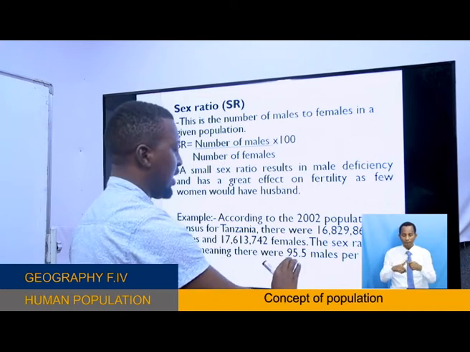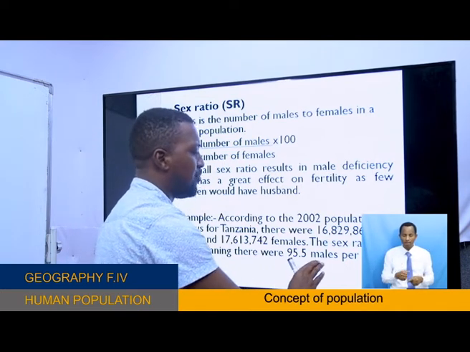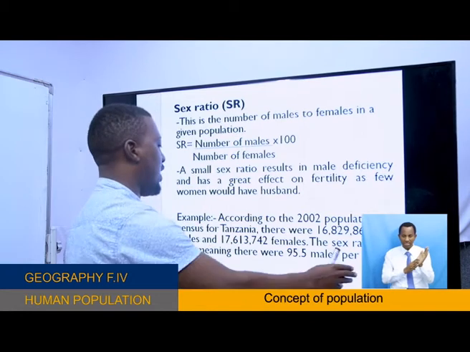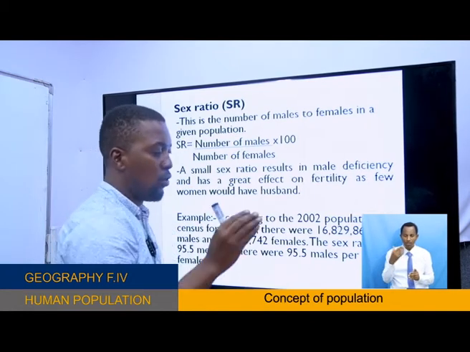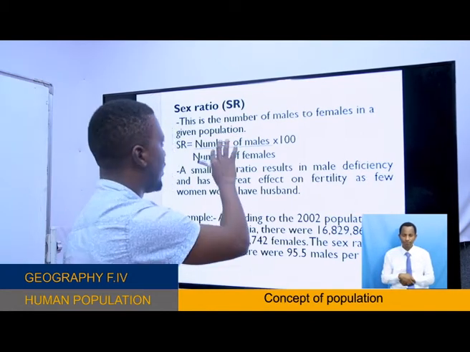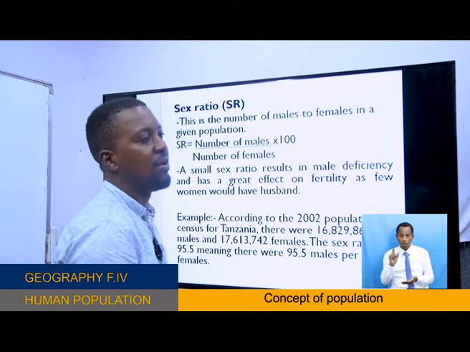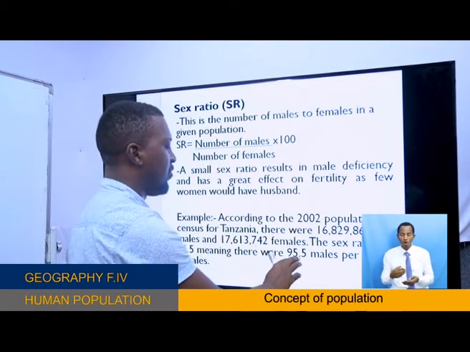This means that there are 95.5 males per 100 females. Okay, on this sex ratio scale, if you have 100 females, you have 95.5 males.